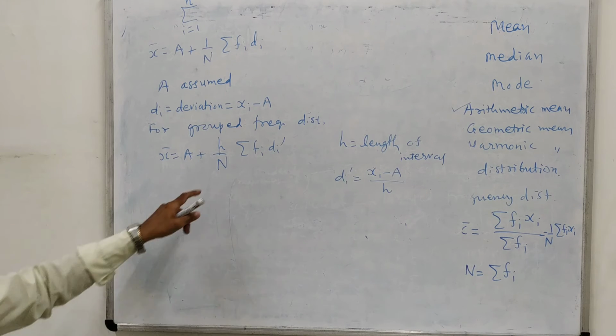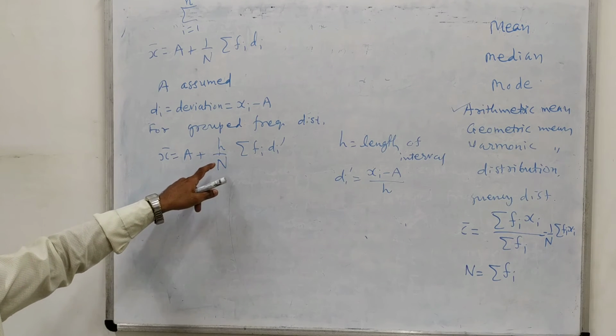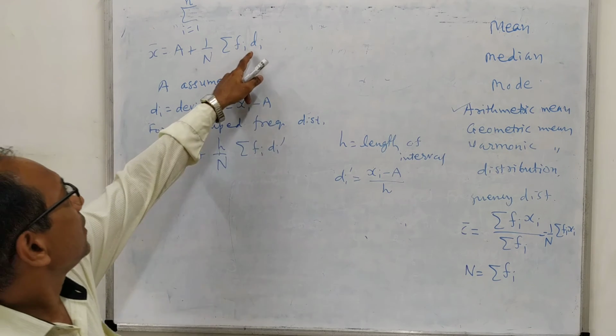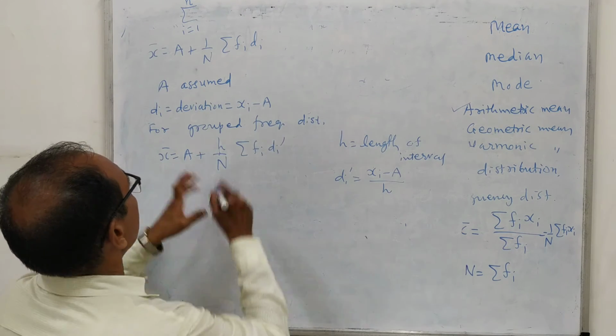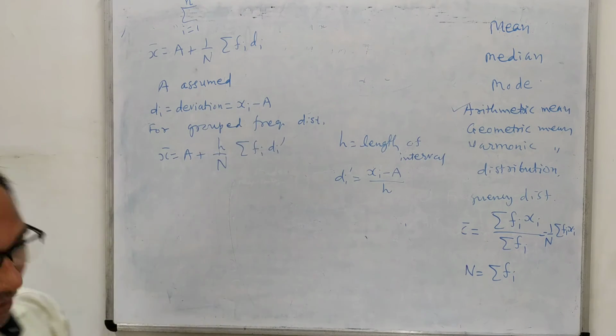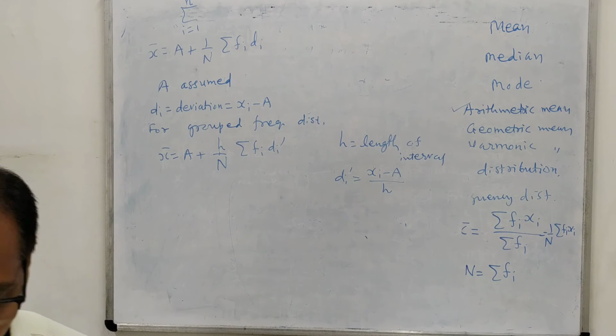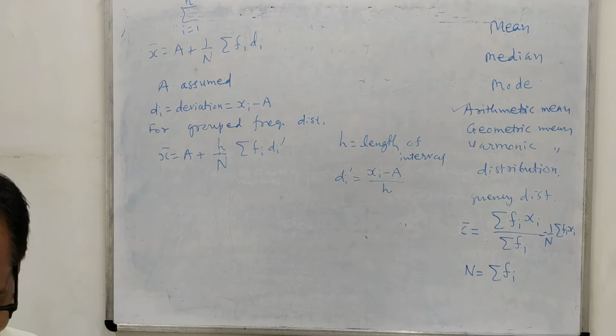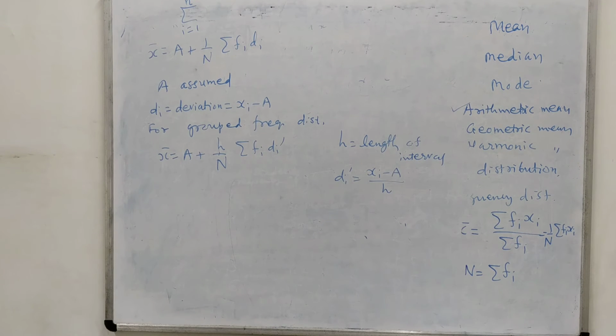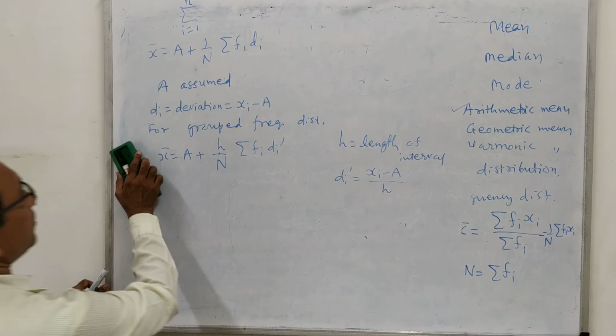Maximum we will make use of this formula. In this case we don't need to find di. Di is xi minus A, and di dash means xi minus A over h. So if we want to make the numbers again and again smaller, then we can use this concept. Now let us see one example.